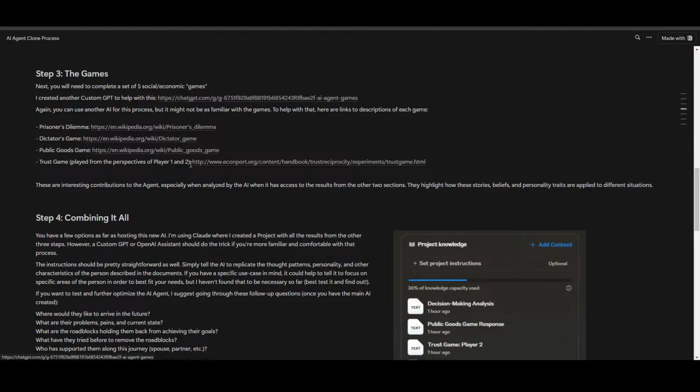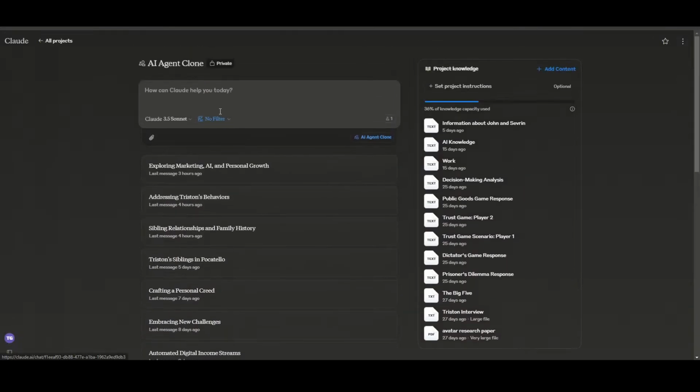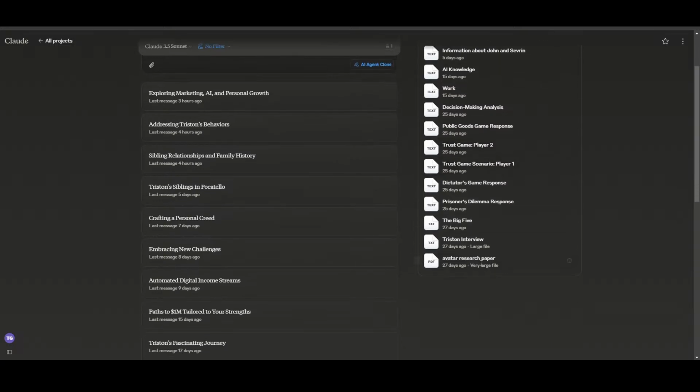And so you're going to take all of these, and then basically this is where you're going to combine this into a single AI somewhere. So again, use a custom GPT. You guys know how to do that. Pretty straightforward. If you're doing this in Claude, I just created a project, and then I've been uploading these files as individual texts to the project.